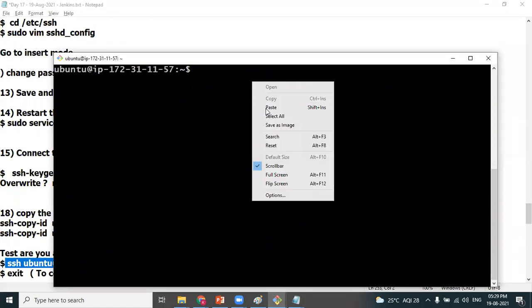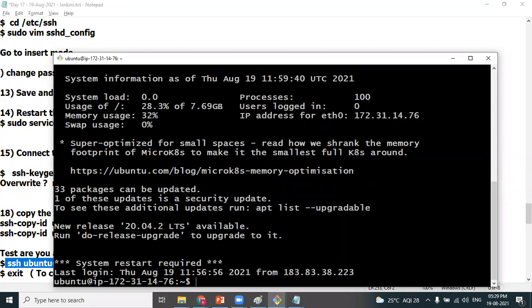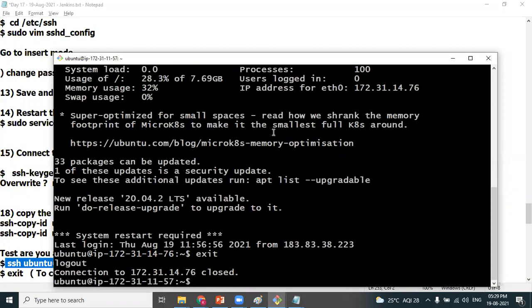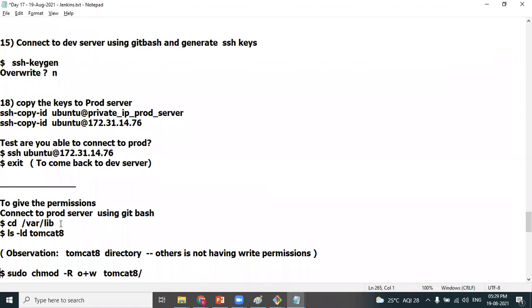SSH to prod. Exit. Let me access prod again. Change the permissions to the Tomcat 8 directory, isn't it, Anuj?